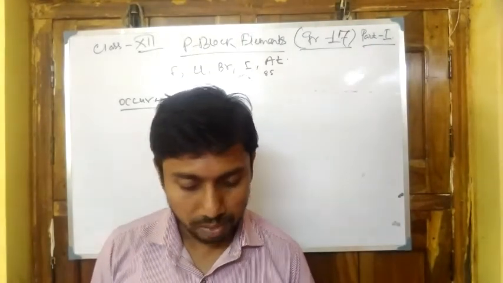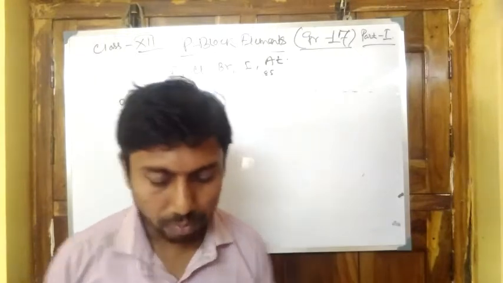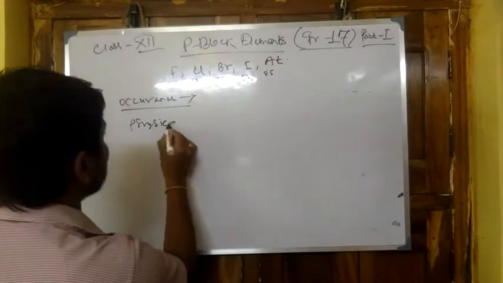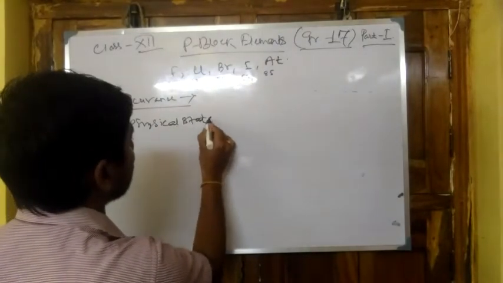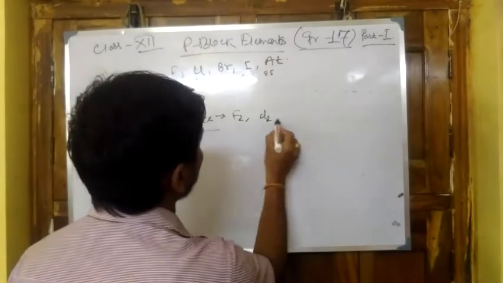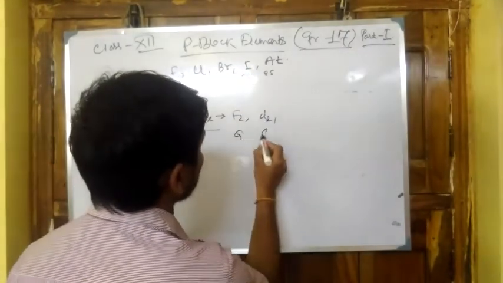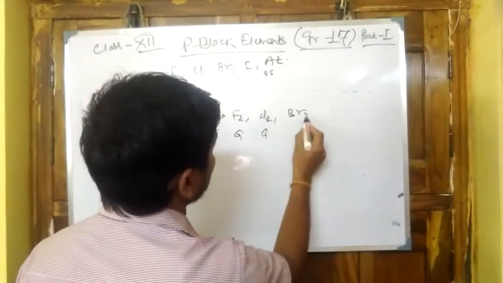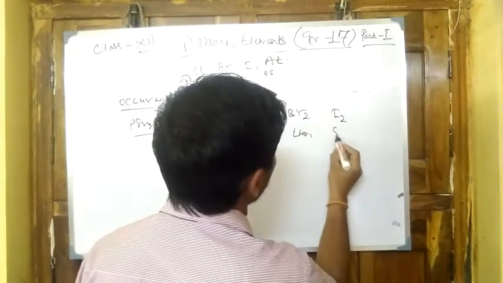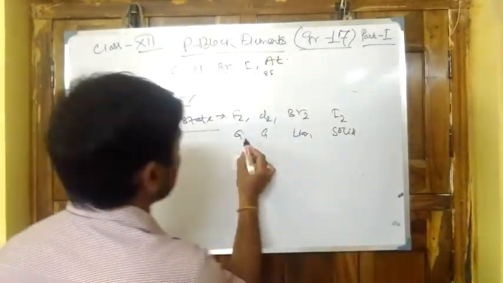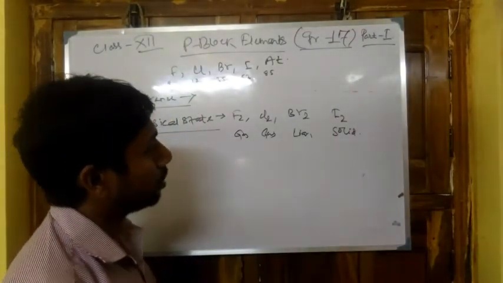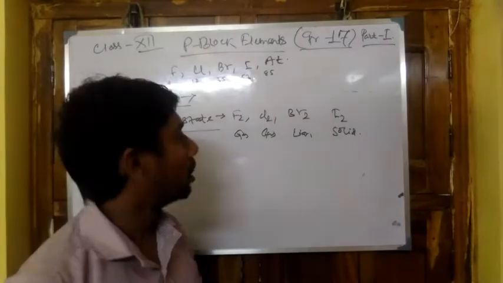Now the next one is the physical state. Fluorine is a gas, chlorine is also a gas, bromine is a liquid, iodine is a solid. Fluorine and chlorine are gases, bromine is a liquid and iodine is a solid.